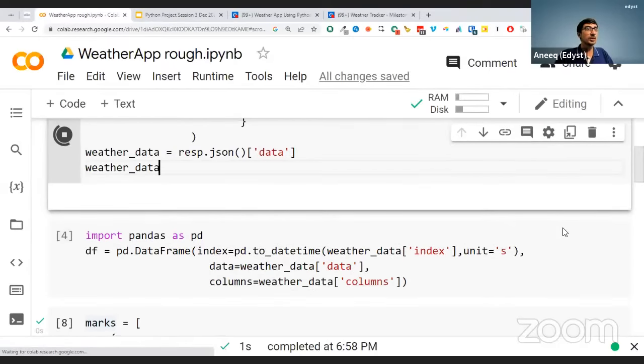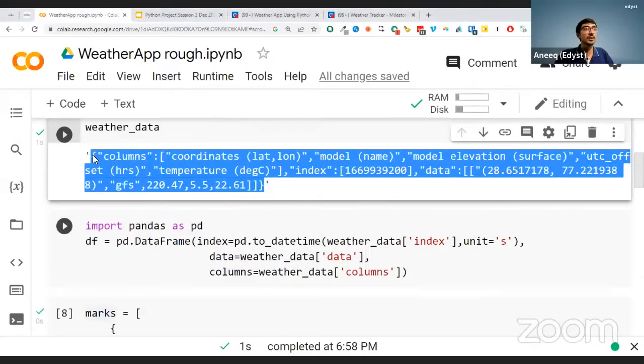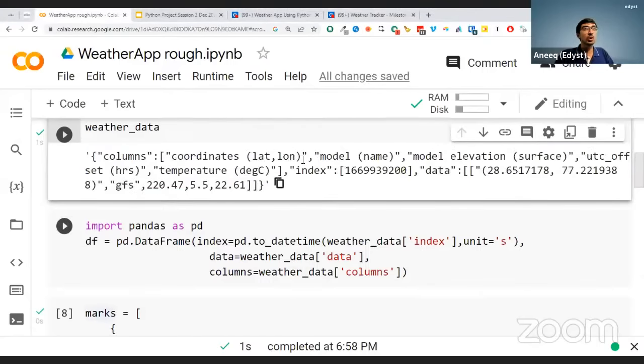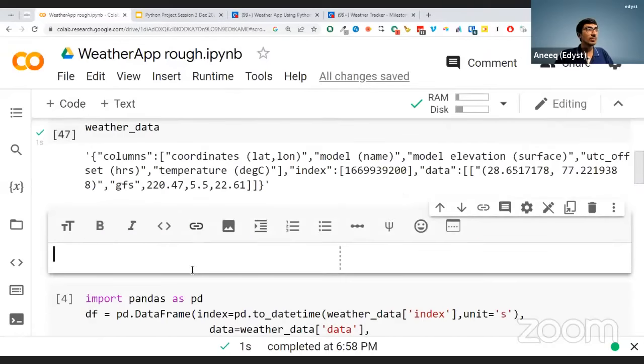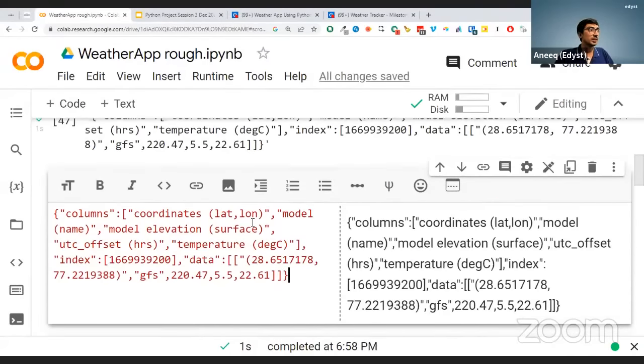Can you please explain the code? Yes, absolutely. See, if you see here, what's happening? It's given you some things called columns. Let me expand this a little bit more. One second.